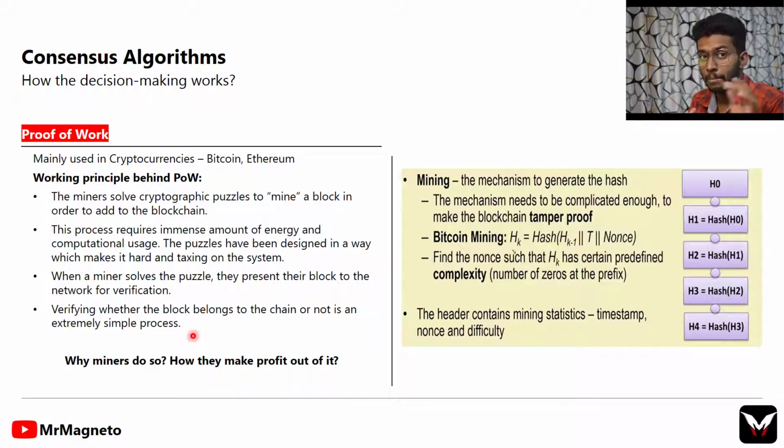Suppose I'm a malicious user who has spent my computational power to solve this cryptographic puzzle, and I managed to write some invalid transaction and I'm trying to add it to the block. At the time of verification, if someone finds that I'm doing an invalid transaction, then my block will get rejected.